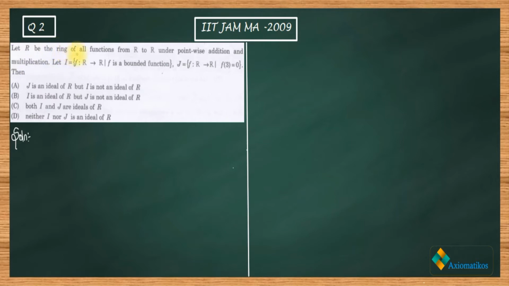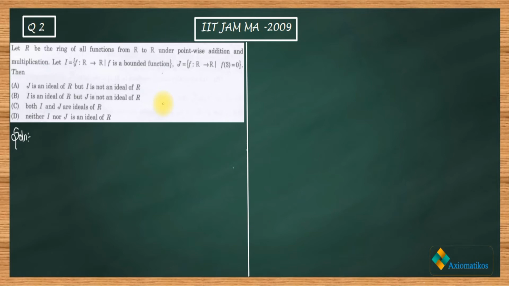Let R be the ring of all functions from R to R under pointwise addition and multiplication. So you have a ring which consists of all functions on R. Now they are defining a set I on that ring which consists of all functions such that they are bounded. J is a set which consists of all functions such that f of 3 is 0. That means 3 is a root. So the question is demanding whether or not I and J are ideals. This is what you have to check.